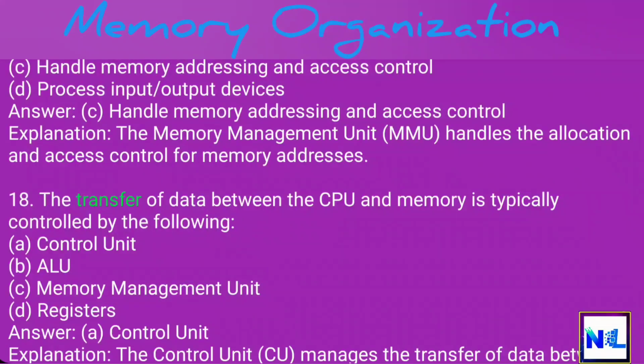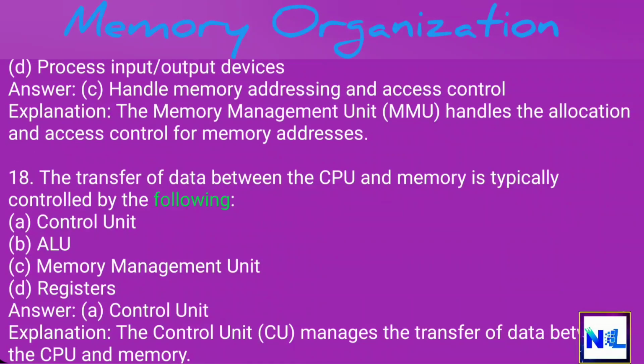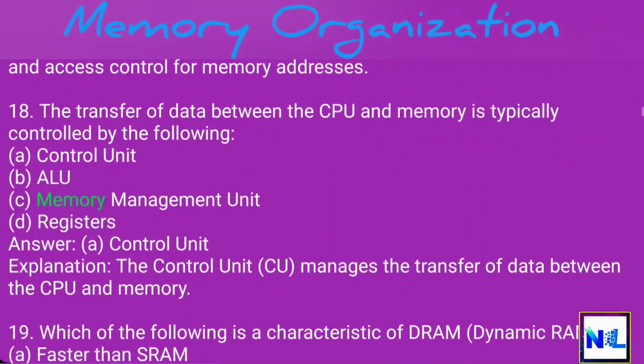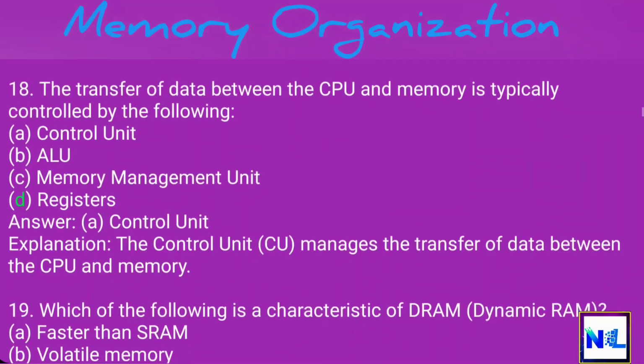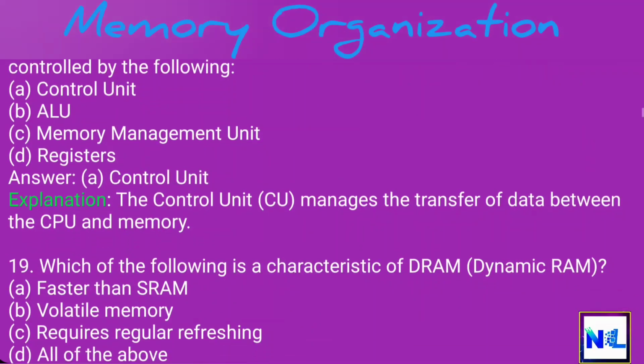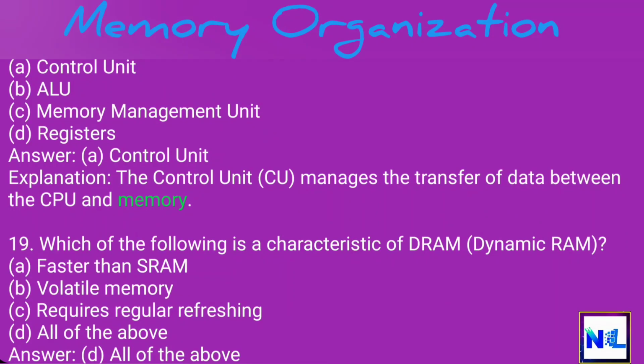18. The transfer of data between the CPU and memory is typically controlled by the following. A. Control unit. B. ALU. C. Memory Management Unit. D. Registers. Answer: A. Control unit. Explanation: The control unit, CU, manages the transfer of data between the CPU and memory.